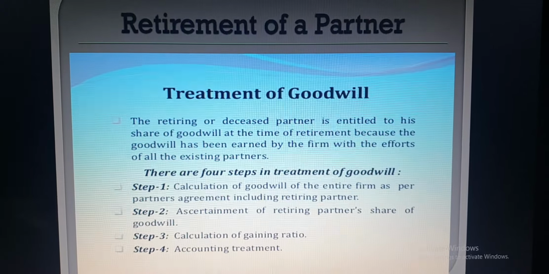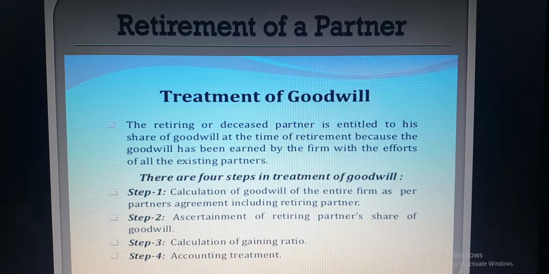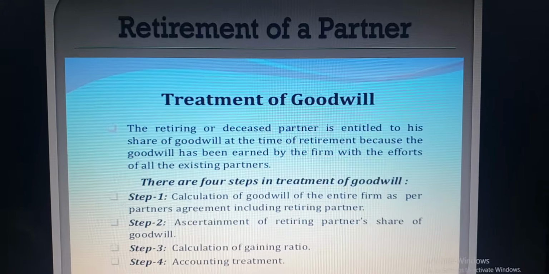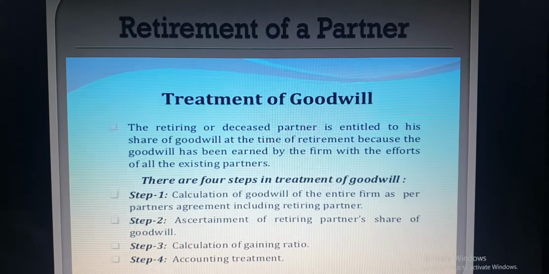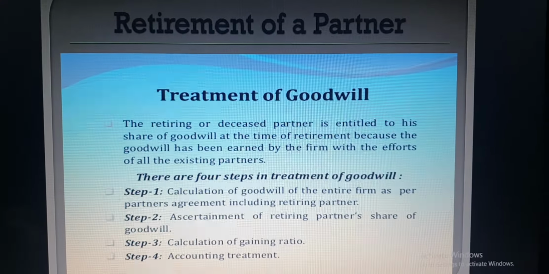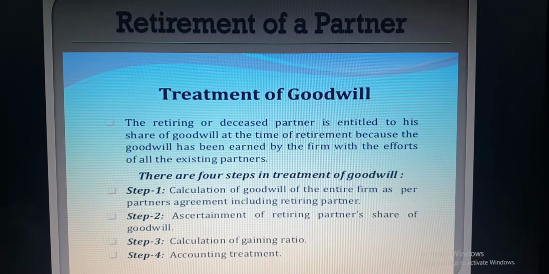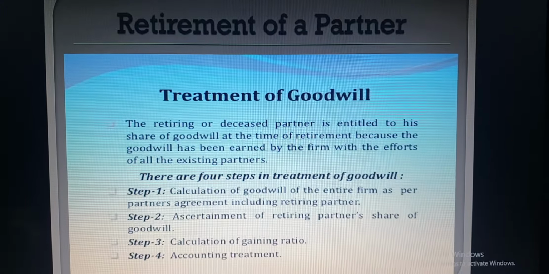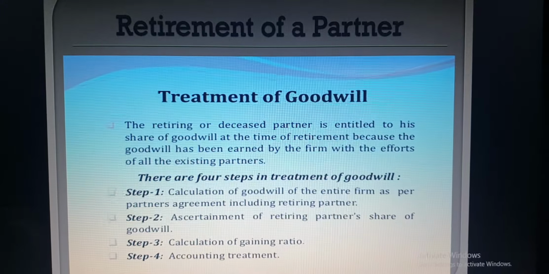Namaskar everyone. Now it's time to start with the new topic, that is treatment of goodwill. We already discussed the 5 cases at the time of retirement of partner related to gaining ratio and new ratio. Now today I will be discussing the treatment of goodwill.